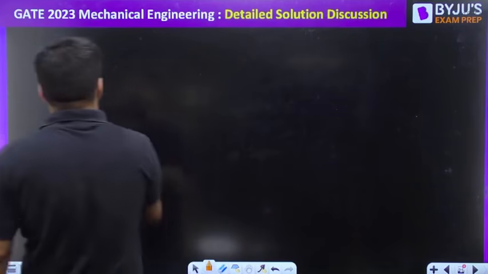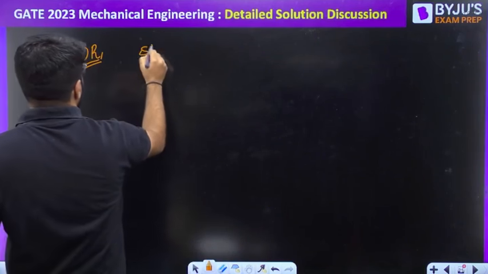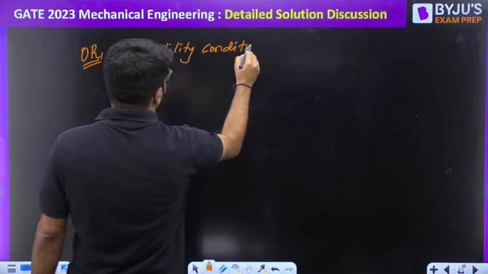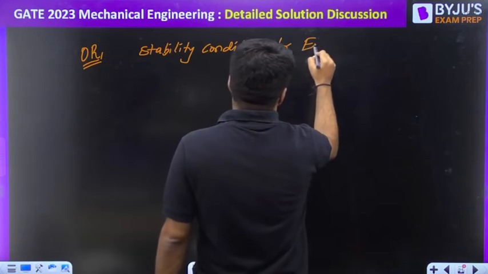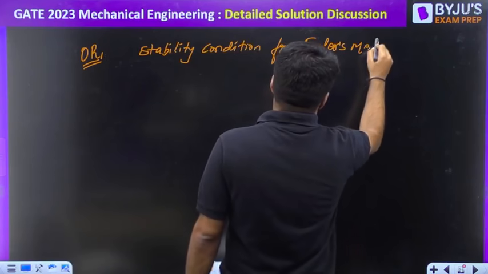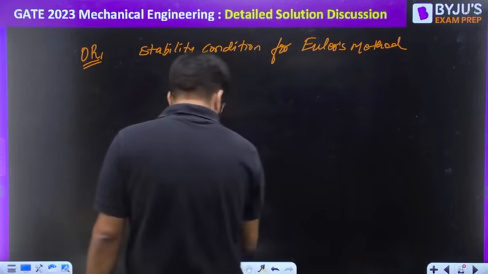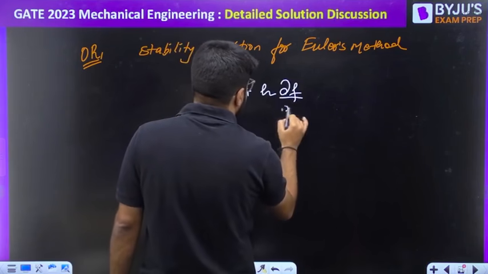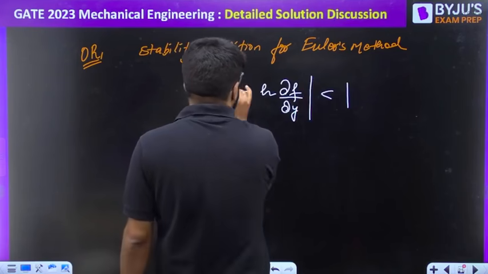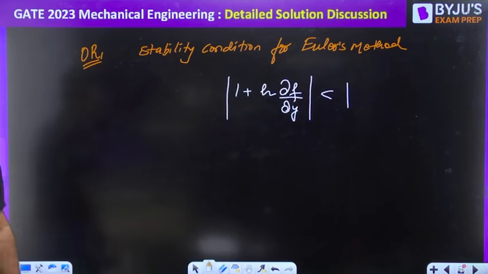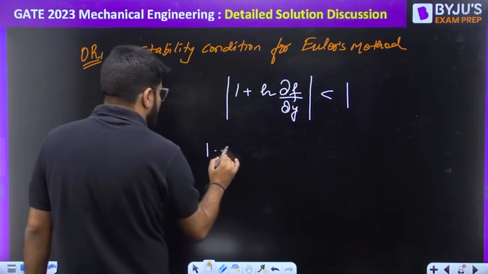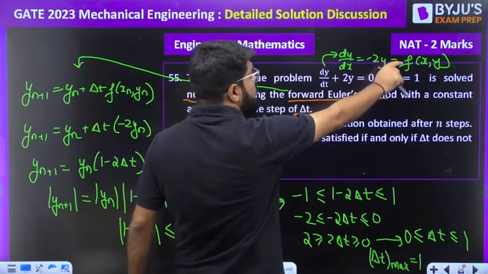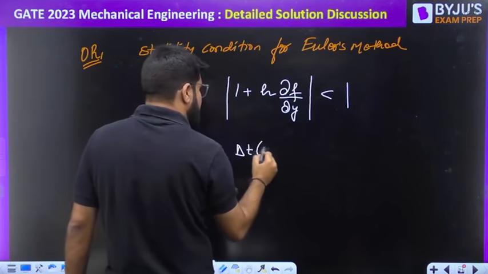Or directly, there is a stability condition for this forward Euler's method, and that condition is given by modulus of 1 plus h del f by del y should be less than 1, where h is the step size. Here, in place of h, let us write delta t. del f by del y: f is minus 2y, differentiating partially with y.